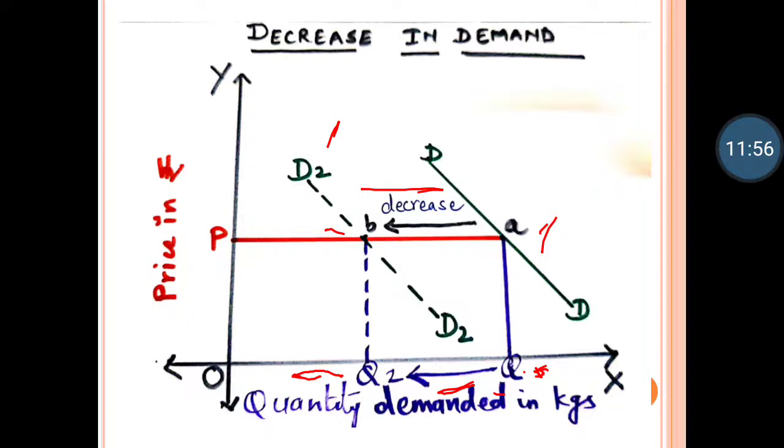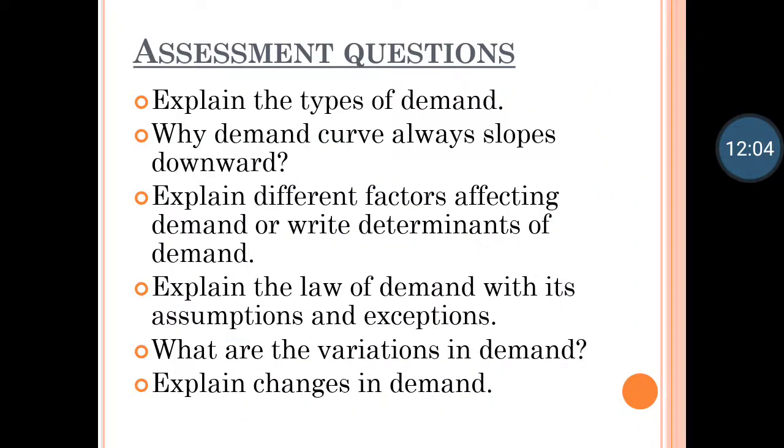By this, we finish our chapter number 3A, demand analysis. These are the assessment questions which you need to prepare for chapter number 3A. Explain the types of demand. Why does the demand curve always slope downward? Explain different factors affecting demand or write determinants of demand. Explain the law of demand with its assumptions and exceptions. What are the variations in demand, and explain changes in demand. Students, these are some of the questions from chapter 3A which you need to prepare.